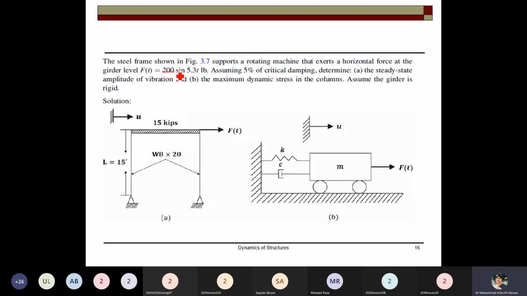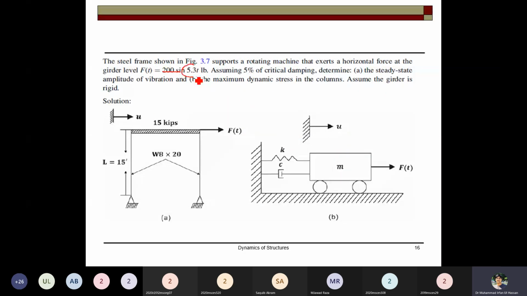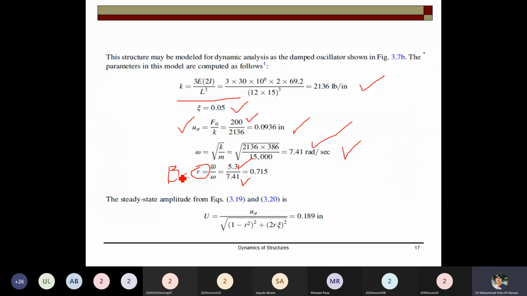Now omega is square root of K over M. Once the stiffness is found, you get the omega, and the frequency ratio, which is denoted by R in the book but beta in the class lecture. Frequency ratio beta is equal to omega bar, the machine frequency, divided by the system frame frequency. So omega is computed here, and 5.3 was given for the frequency of the applied loading. So this is beta, or R, and the question is to determine the steady state amplitude factor, the ratio of the static displacement to that one.